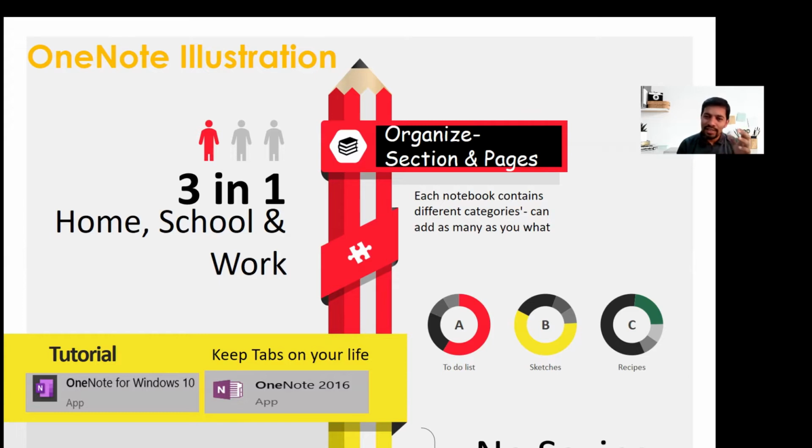You can create, as I said, sections, pages, and you can create categories as much as you want. So it's widely used for to-do lists, sketches, recipes, and all that.